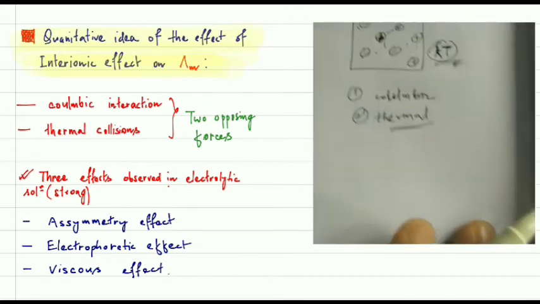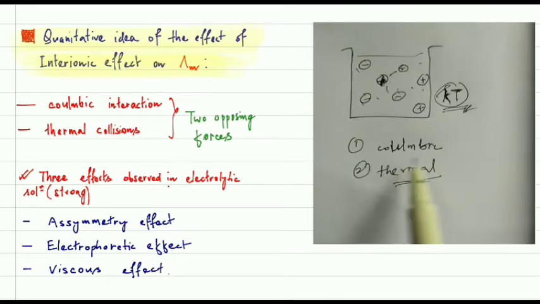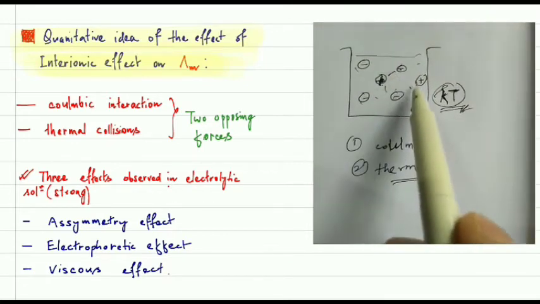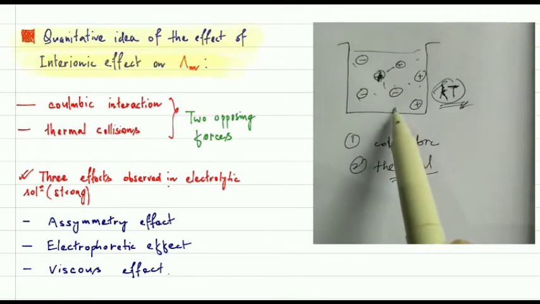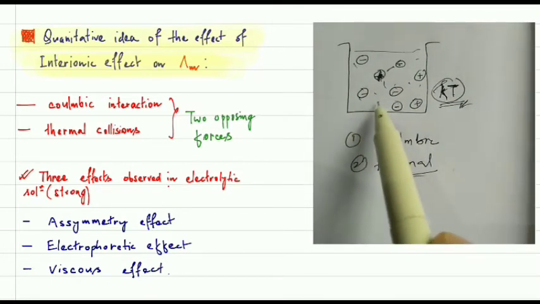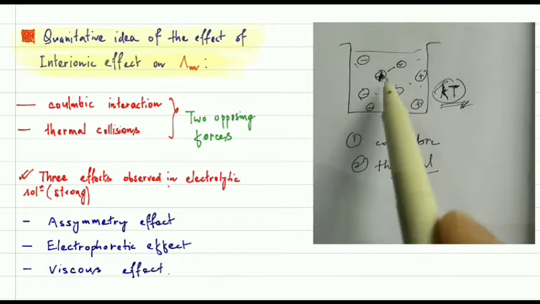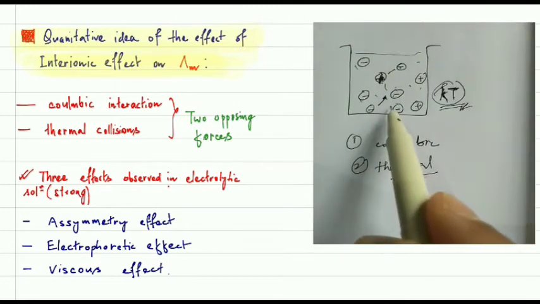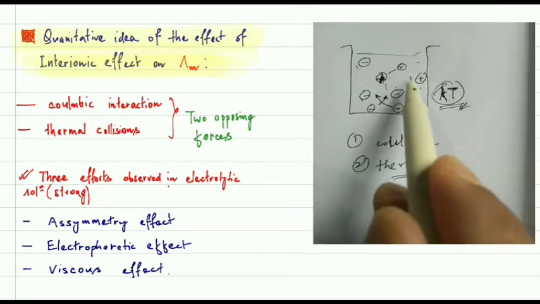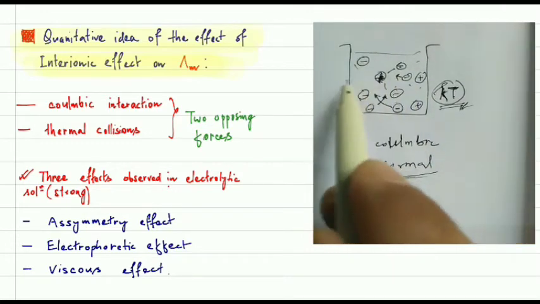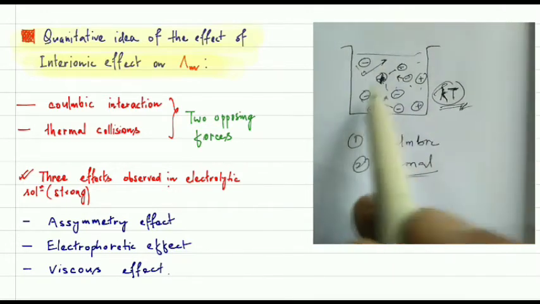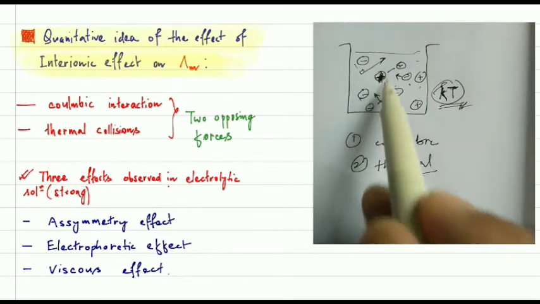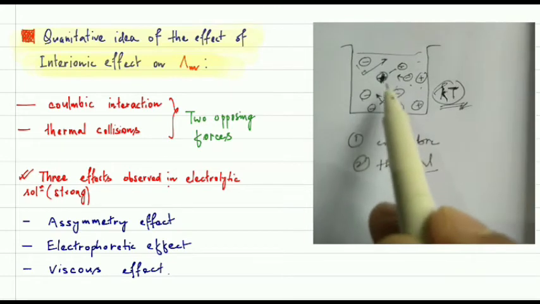So let's suppose this Coulombic force is going to attract this one. Suppose the chloride, this negative, will be there, and this negative will be there. Because of the thermal motion they try to move now. Suppose they will move in this direction, and this negative will move in this direction. In their path they will find some positive ions.